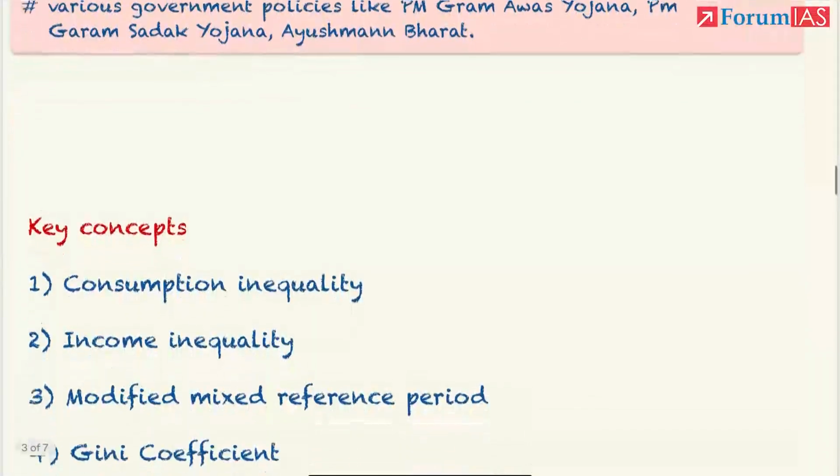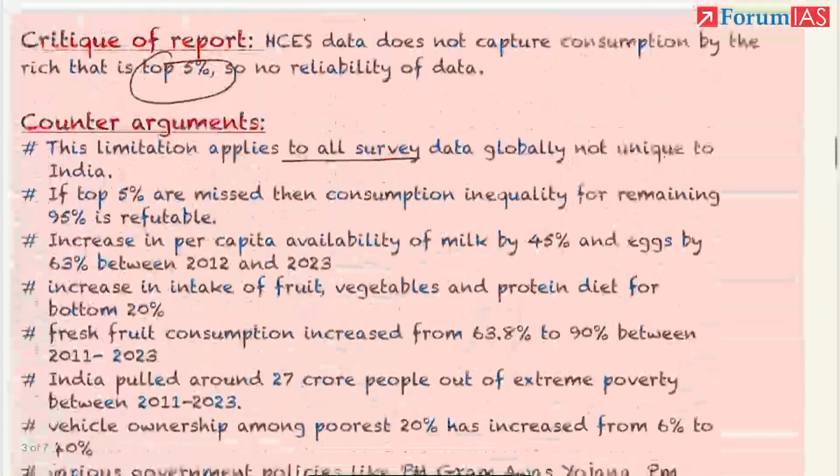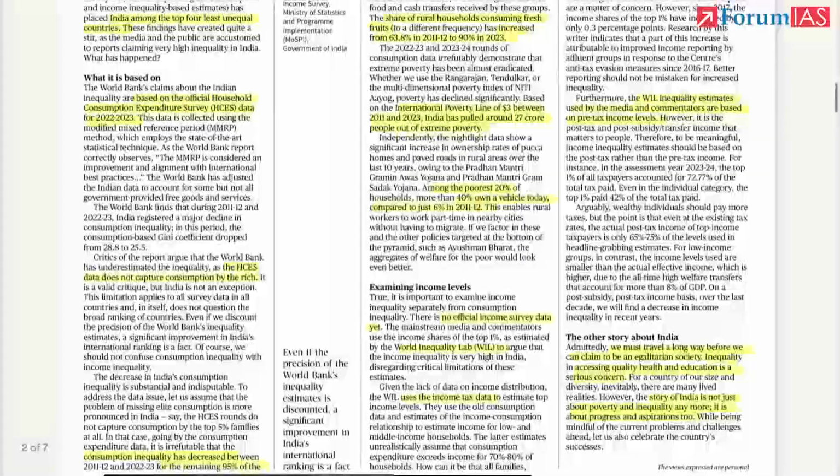See, what we are going to see at the end is key concepts. What is consumption inequality? What is income inequality? What is modified mixed reference period? We just saw it. What is Gini coefficient? So these concepts which are there in the article, we will discuss them also.